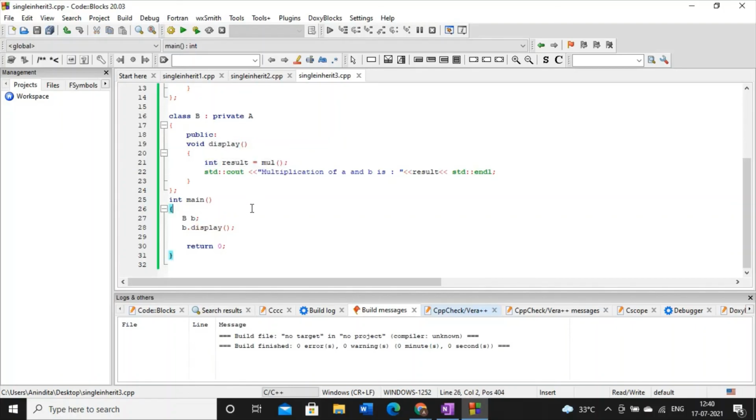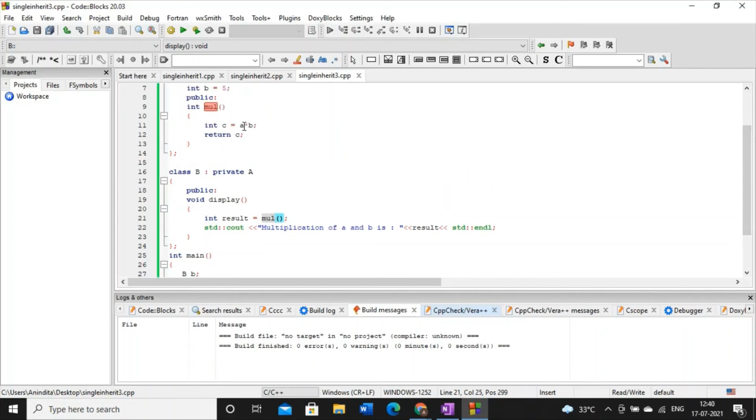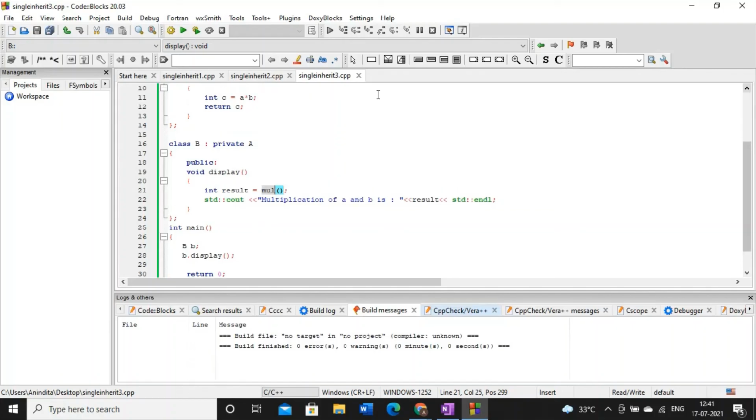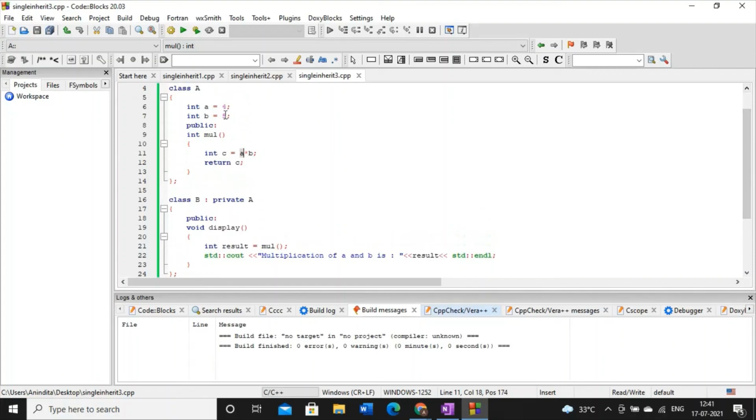So what will be our expected outcome? Try to understand. The display method is not printing anything by its own. The responsibility of the display method is to call the MUL method. MUL method means it is going to print A into B. So basically, whenever we call the display method, it will call the MUL method. So our expected output is this multiplication A into B. So this A into B means 4 into 5. This is the thing that you have to remember.